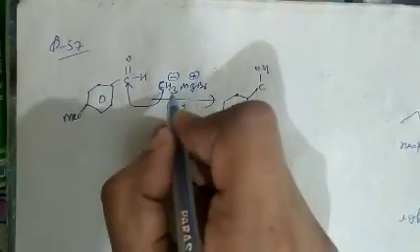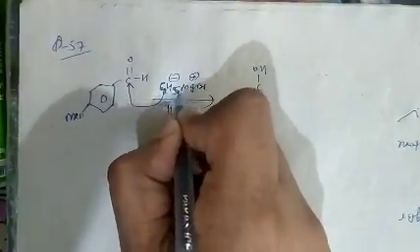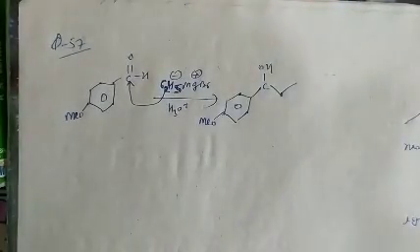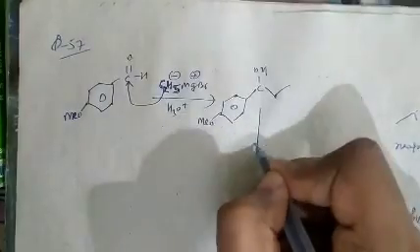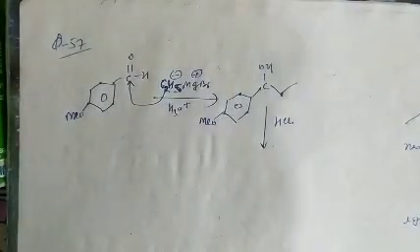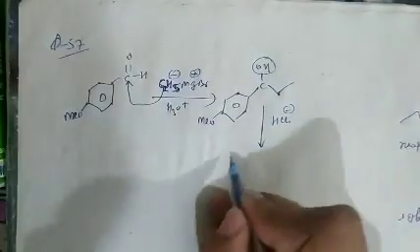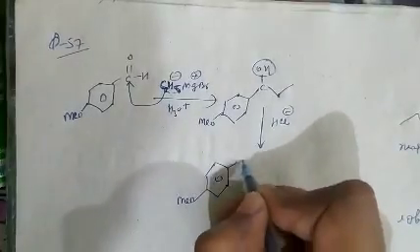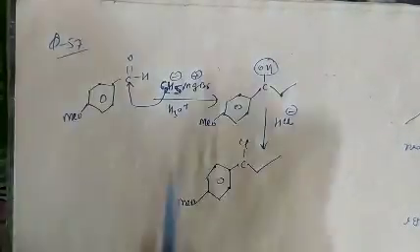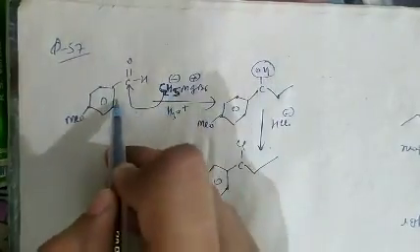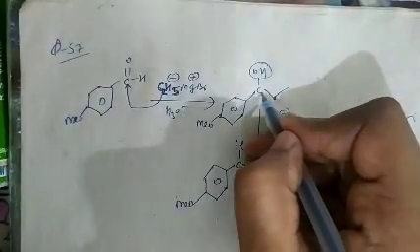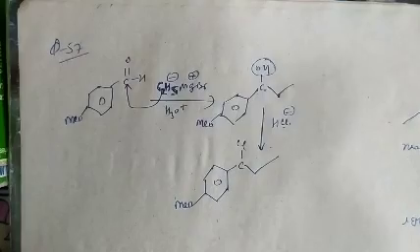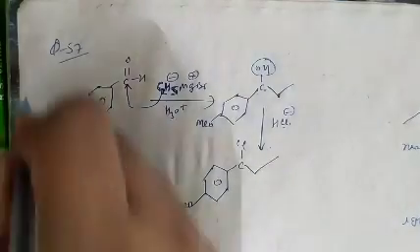As C2H5 is added, we have added C2H5, so C2H5 will attack on this. So the compound formed in the first step is this one. When we add HCl, then Cl minus replaces the OH. Then the product in the final step will be MeO and CCl. So the Grignard reagent C2H5 minus attacks on the carbon atom, and on hydrolysis it forms this one, and Cl minus will attack the OH minus. So question number 57, option D is correct.